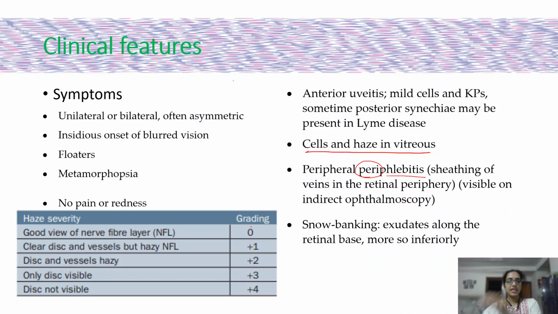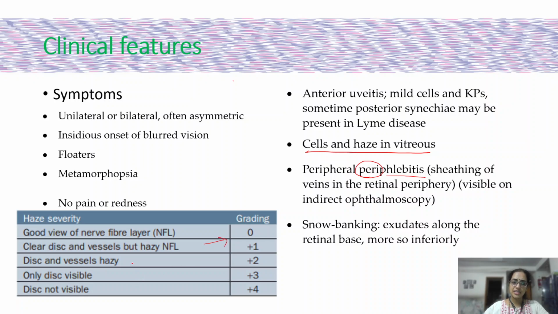So how do we grade vitreous haze? We have grading similar to cells and flare that we understood in anterior segment inflammation. It depends on how easily the nerve fiber layer, the disc and the vessels are visible. If you see a good view of the nerve fiber layer, there is zero haze. If you see the disc and the vessels clearly, but the nerve fiber layer is a little hazy, then it is +1.